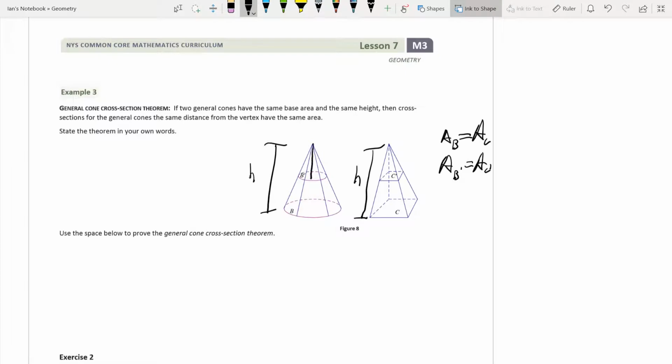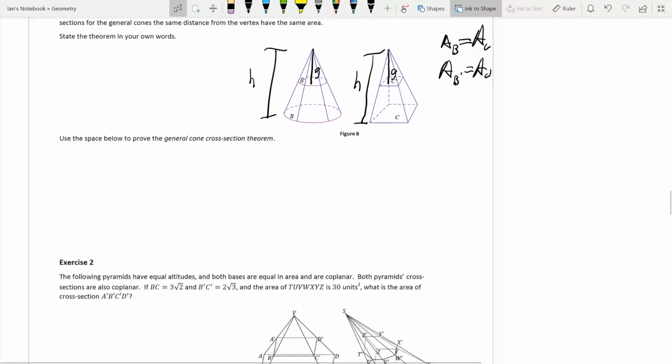And this, and we'll call it G, is exactly the same. And don't worry about proving it, guys. Just do what you guys need to do. That's okay.